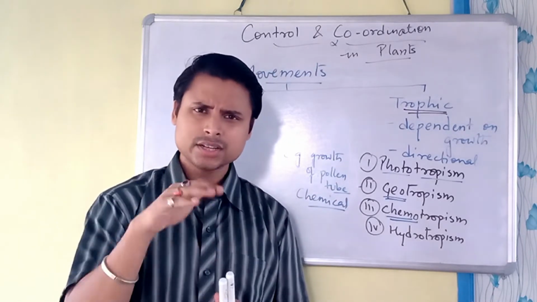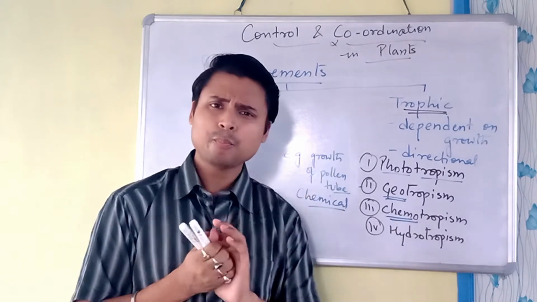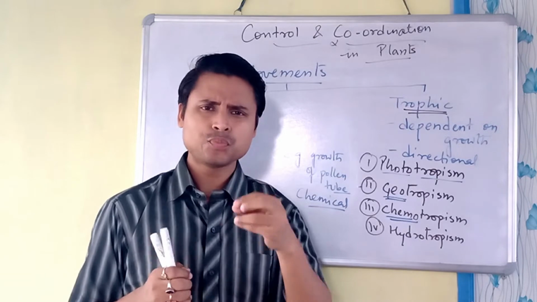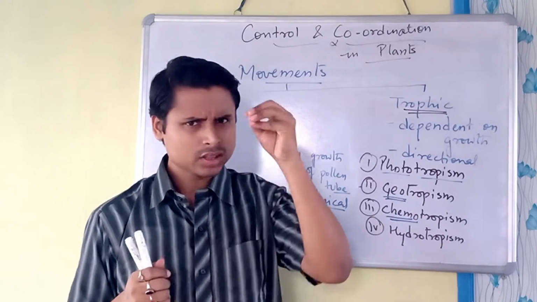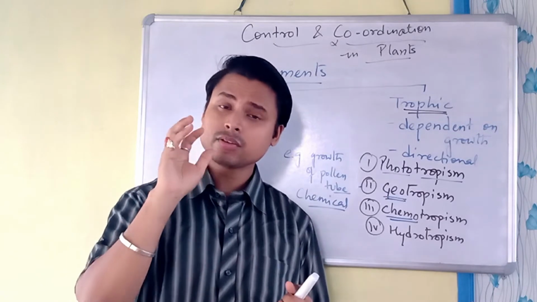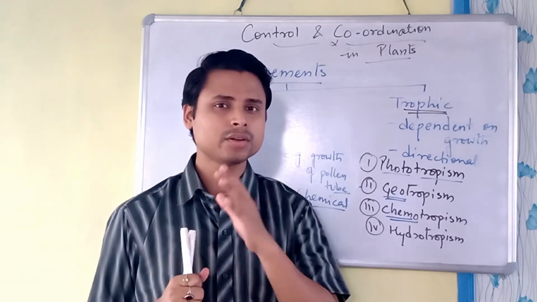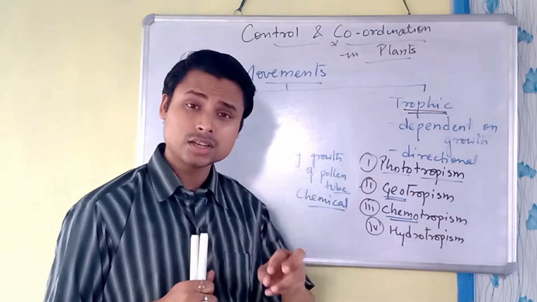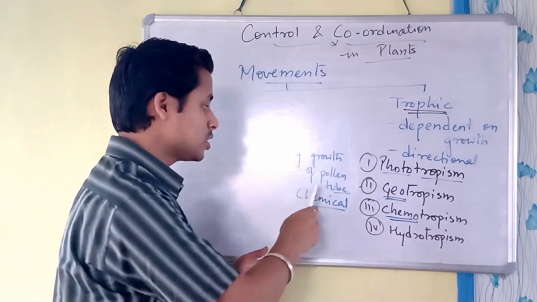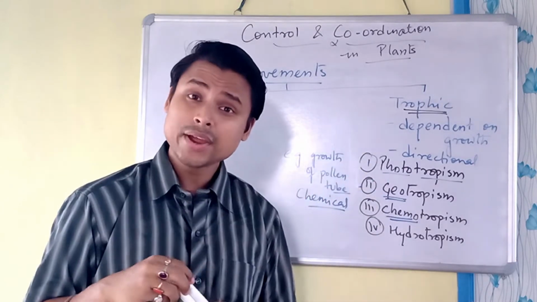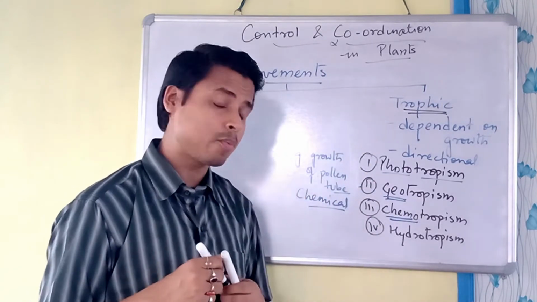You will learn about the pollen tube in the next chapter. When the pollen grain lands on the stigma, due to the secretion of chemicals, growth happens, right? From the stigma, the female reproductive part, when the chemical is released, the male reproductive part shows growth. So the pollen tube shows growth on the basis of chemicals. That's why we call this type of movement chemotropism.